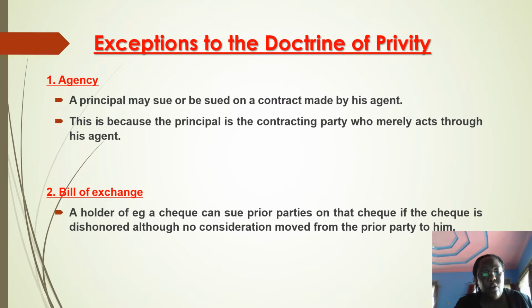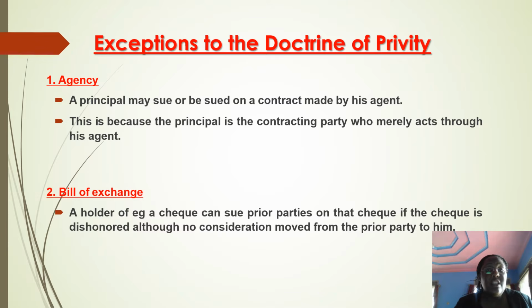Now, with respect to a bill of exchange, examples of bills of exchange are checks. Even if the check was not written out to you originally, and was just signed off and transferred to you, you can sue the signatory to that check because of the bill of exchange exception to the doctrine of privity. In other words, you are not party to the original agreement and the original check which was written to someone, and therefore you would not be able to sue.